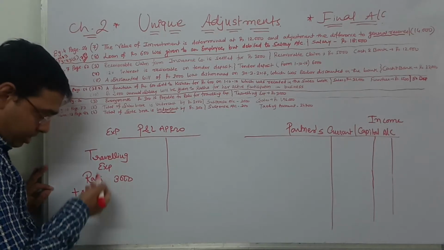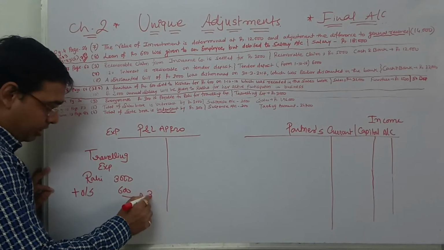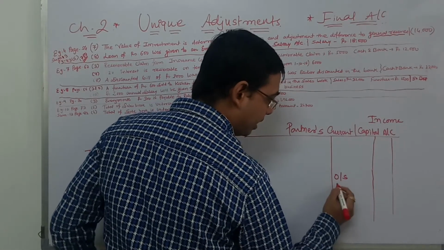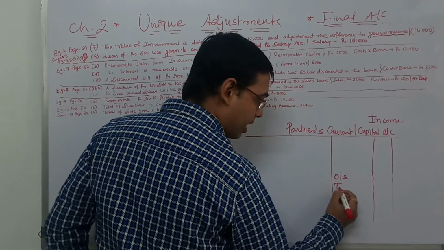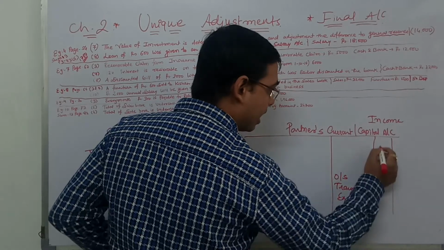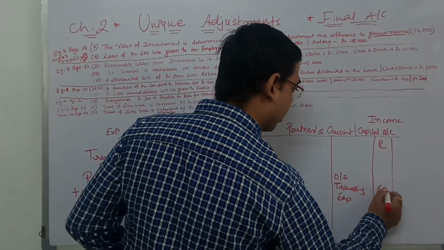It is income for the partner, and expense of 600 for the firm, total 3600. And here, outstanding traveling expense for Rahi, how much? 600.